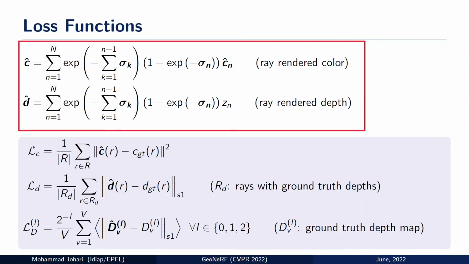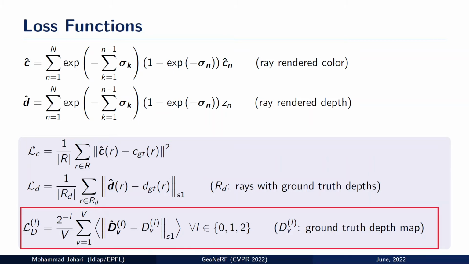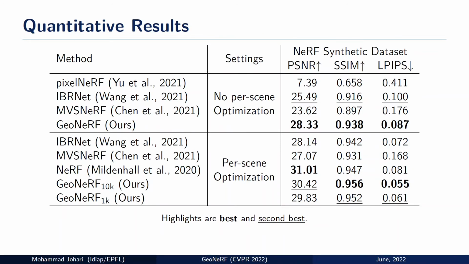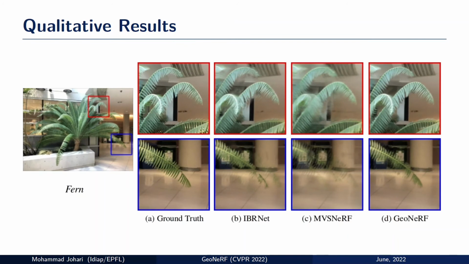These colors and depths are supervised with the ground truth values from the training samples. In addition, we also supervise the depth maps estimated with the cascaded cost volumes in the geometry reasoner. GeoNeRF outperforms existing generalizable NeRF models by a high margin. Also, after fine-tuning for only 10,000 iterations, its results are competitive with the original NeRF model. Qualitatively, GeoNeRF produces more realistic images with fewer artifacts.